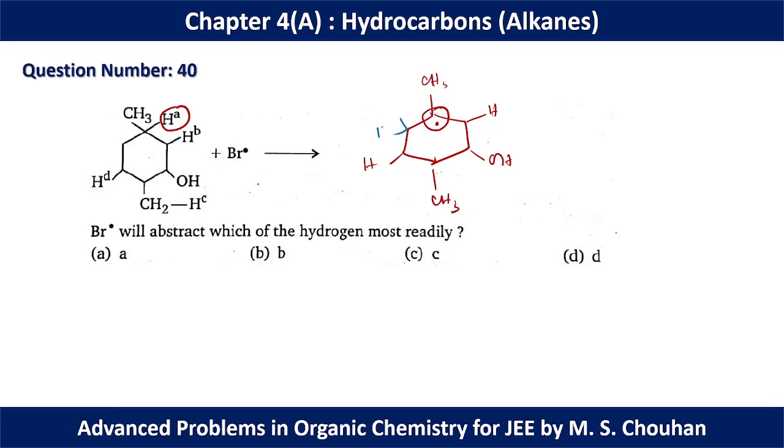Here we have 2 alpha hydrogens, here we have 2 alpha hydrogens, here we have 3 alpha hydrogens. So 2 plus 2 plus 3, that is we have 7 alpha hydrogens present in this position to stabilize this radical. That's why this radical is most stable, and Br dot will obviously abstract that HA readily. That's why for question number 40, option A should be the correct option.